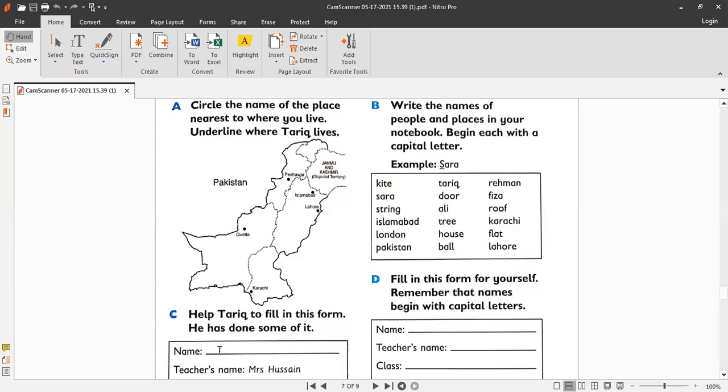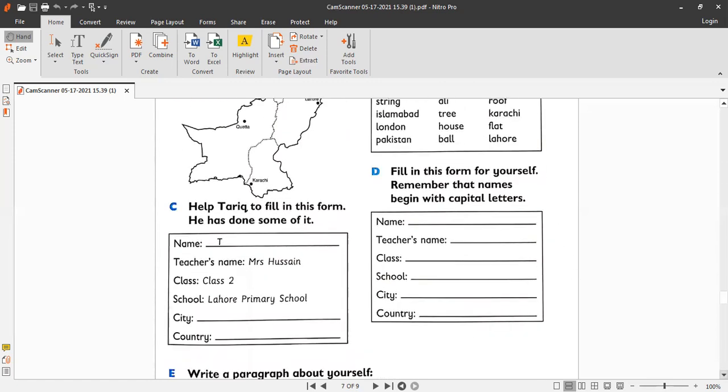Okay, so I am going to repeat the proper nouns again. Sara is a proper noun, so write capital S for it. Write capital I for Islamabad. Write capital L for London. Write capital P for Pakistan. Capital T for Tariq, write it here, and write capital A for Ali. And write capital R for Rahman. Capital F for Fiza. And write capital K for Karachi, and write capital L for Lahore, because these are all proper nouns.